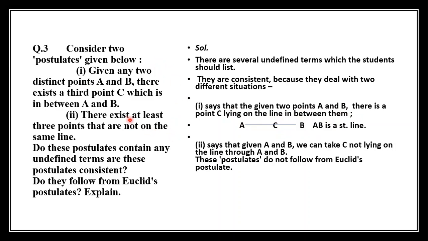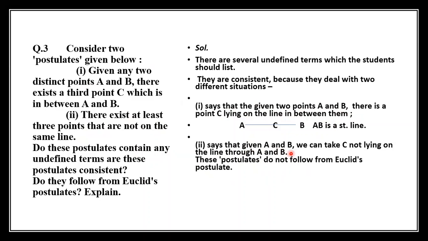Second one, there exist at least 3 points that are not on the same line. Just imagine, children, A, B, C: if all three are not on the same line, what will happen? Triangle. We are not getting a straight line, right?